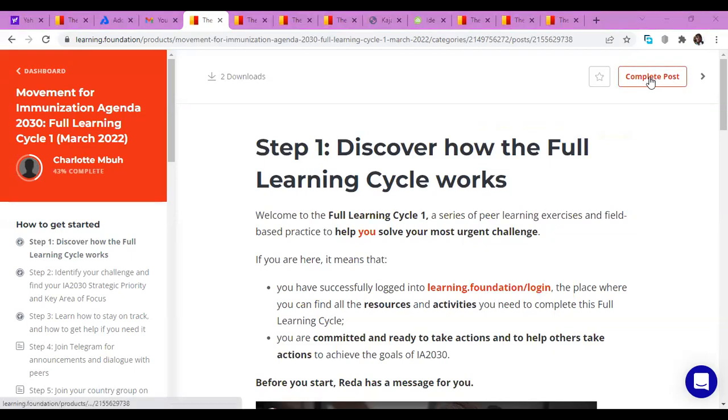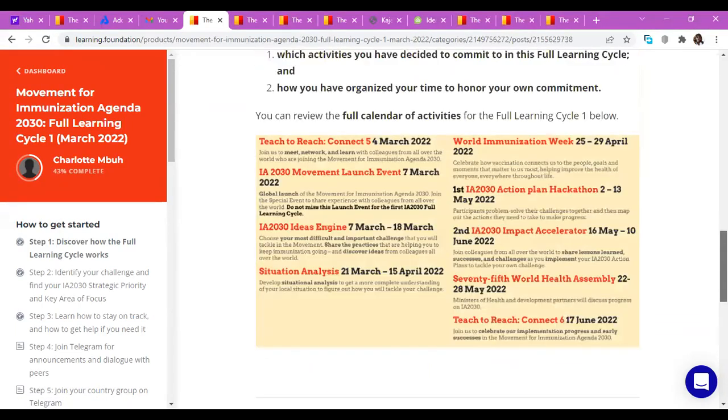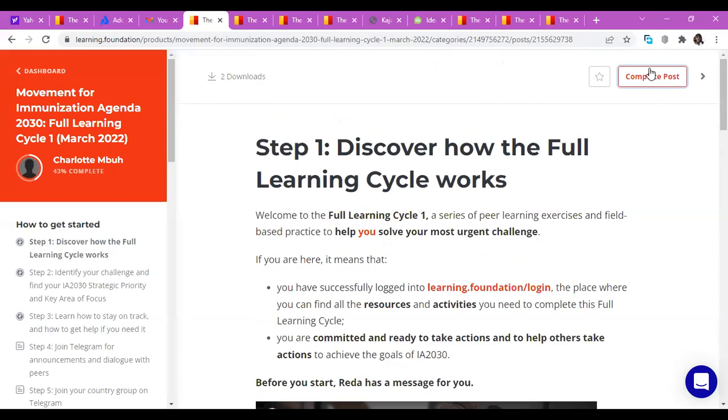The icon is instead at the top of the page. So once you complete a step, a task, you have to scroll back up to click complete post. Once you click complete post, that is when you're going to register progress. The percentage is going to change. If you have not clicked on complete post, the percentage is not going to change.